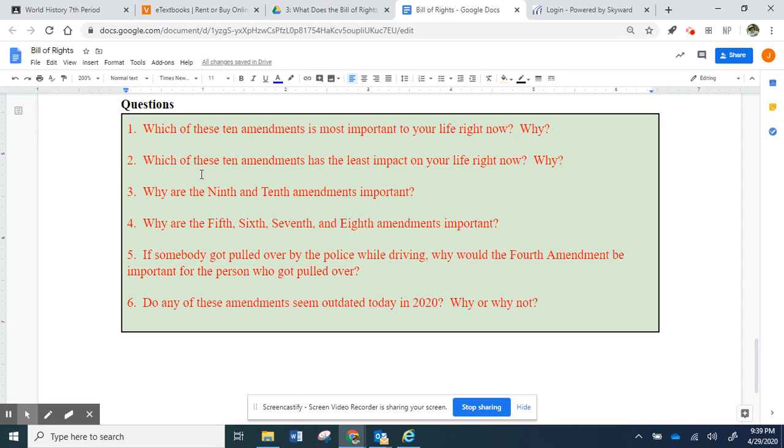You don't have to do it individually. You can combine those 4 amendments. If somebody got pulled over by the police while driving, why would the 4th Amendment be important for the person who got pulled over? And then 6, do any of these amendments seem outdated today in 2020? If so, which one and why? And if not, why not?